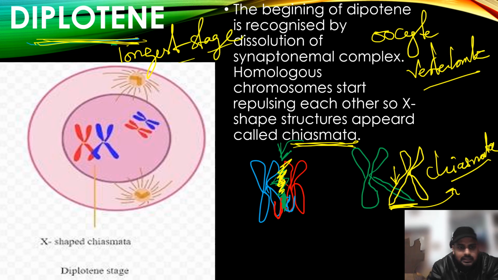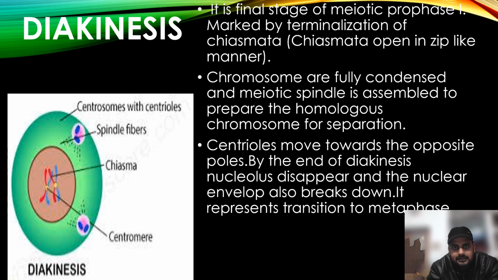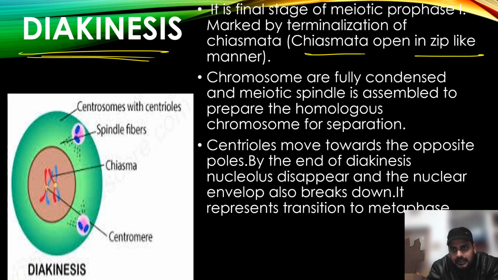Now let's take up the other topic, that is diakinesis. What is diakinesis? In diakinesis, the synaptonemal complex gets dissolved fully and the chiasmata open like a zip, and two different types of chromosomes appear because recombination is now completed. Now see what happens.